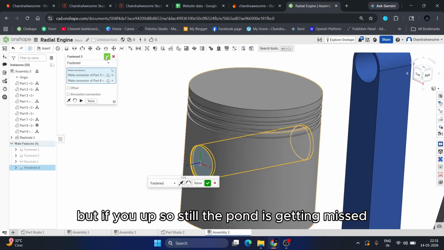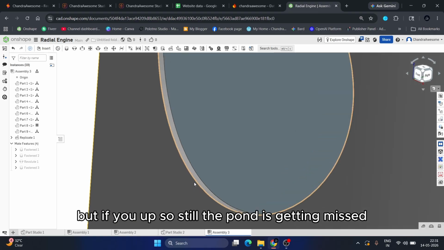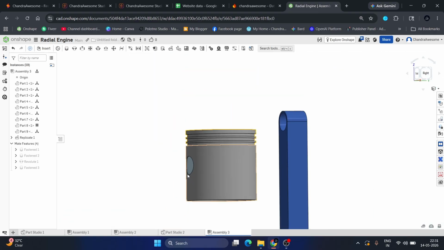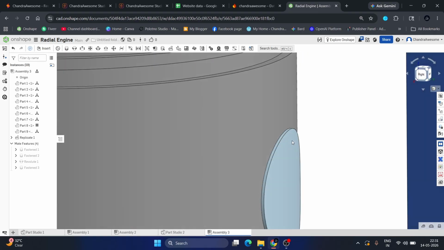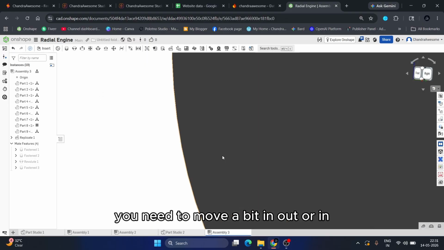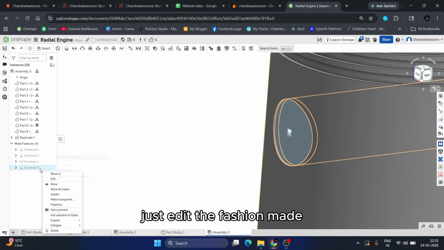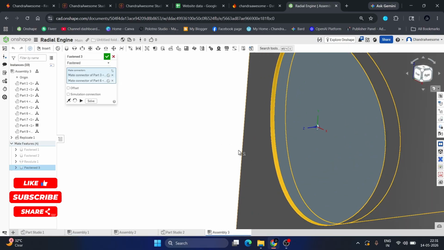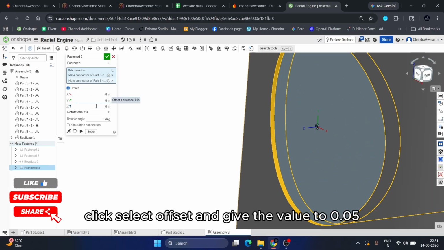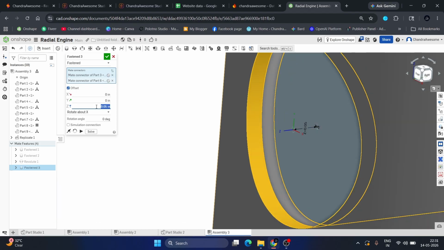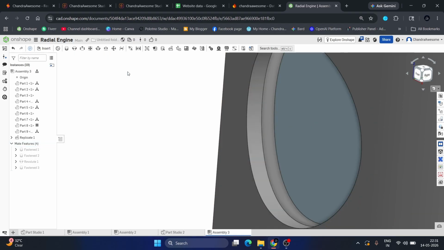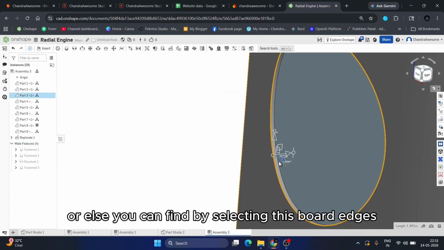But if you observe, the alignment is still getting missed. You need to move it a bit in or out. Just edit the fastened mate, select offset and give the value 0.05. Or else you can find it by selecting both of these edges.